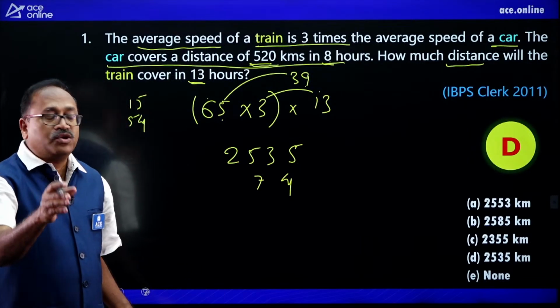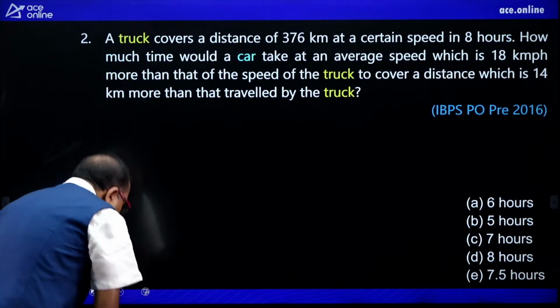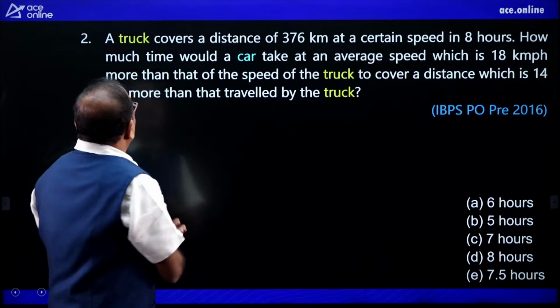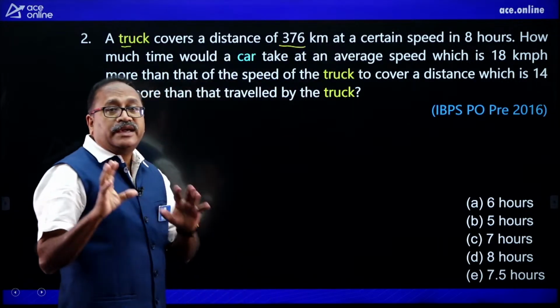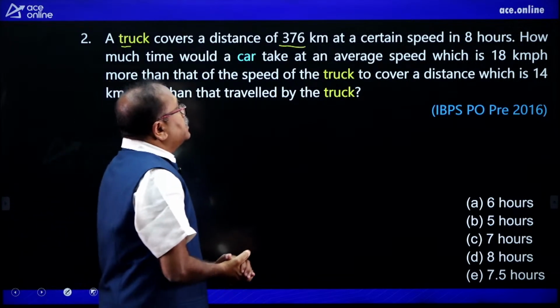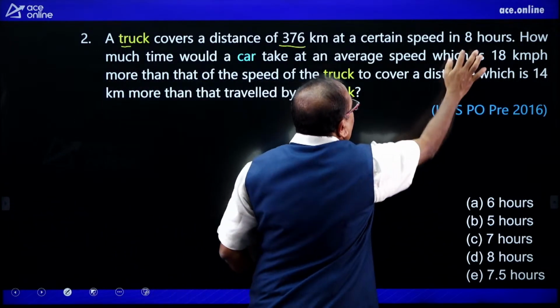The next question on the board is this. Okay, look at this one. What is this question? A truck covers a distance of 376 kilometer in 8 hours.